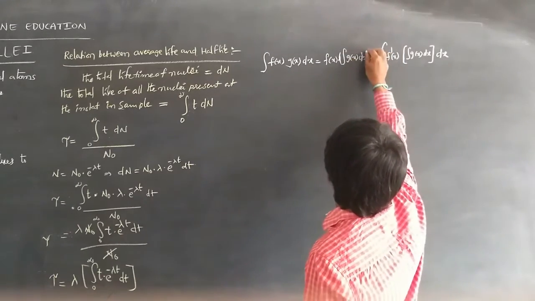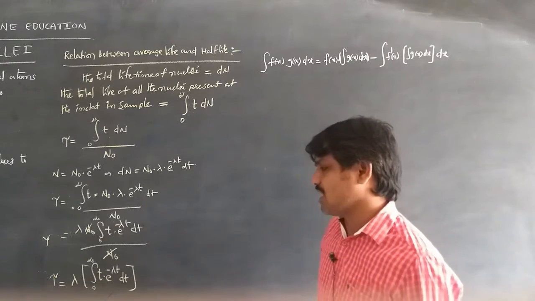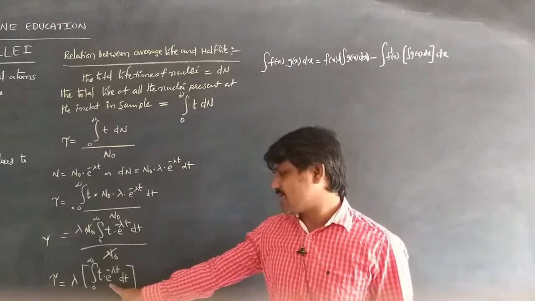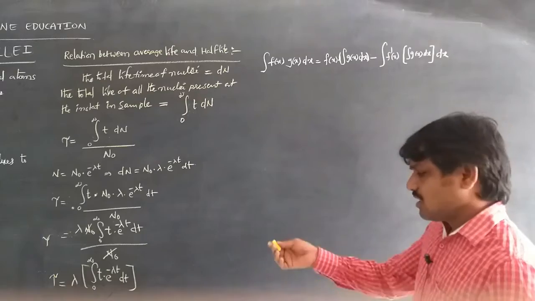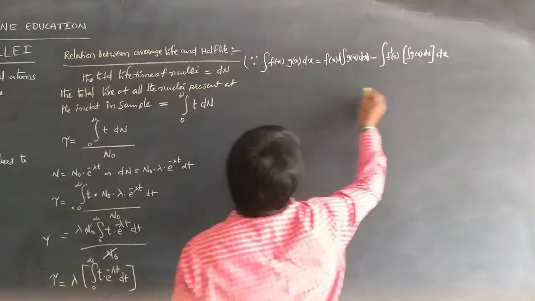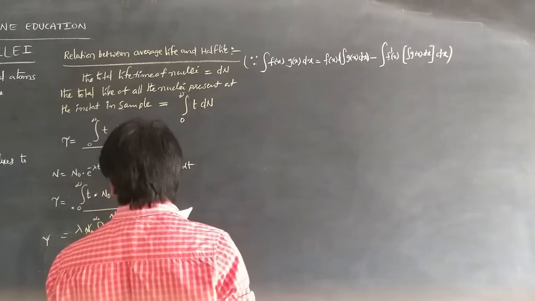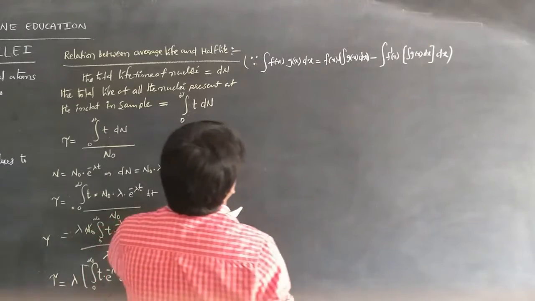So this is the mathematical integral formula we are applying: tau is equal to lambda into the integral from 0 to infinity of t into e power minus lambda t dt. In terms of t we are integrating. So this is the formula, you should remember this one. This is the alternative method for the relation between the average life and half life.